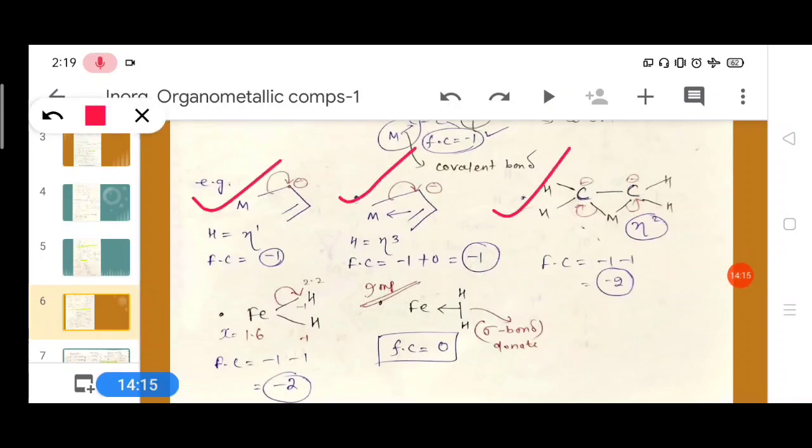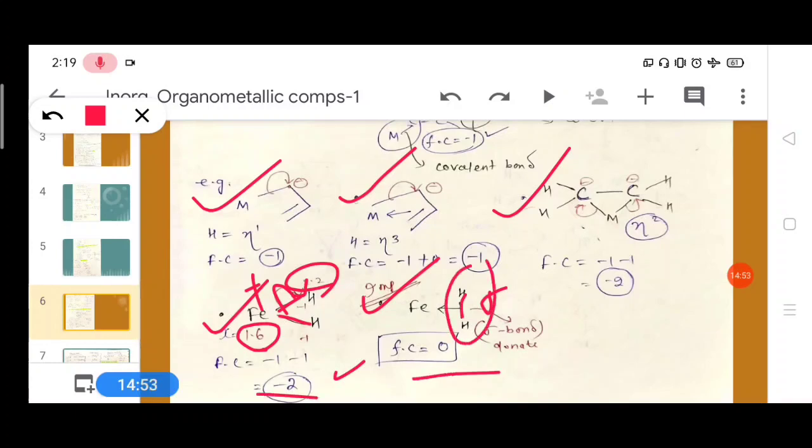1, 2, 3, okay, 4. It is very important. If this is iron, the iron will be positive charge, electronegativity 1.6. Hydrogen has more electronegativity, then it will attract the electron pair and becomes iron with formal charge equal to -2. Here the iron is donated by a sigma bond. Then if it is a sigma bond, then its formal charge will be 0. These are the different types of compounds.